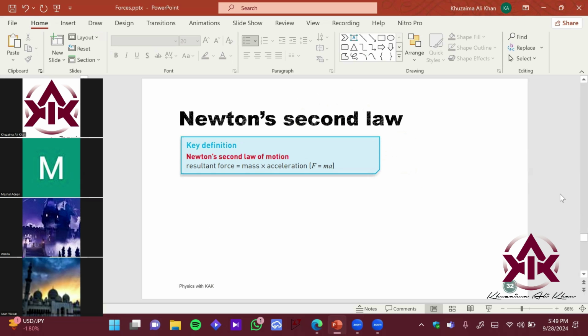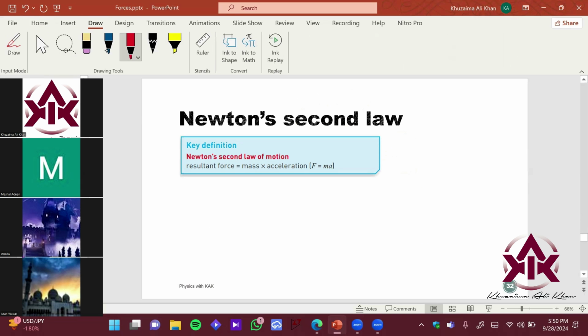Okay, so this is just a definition over here. Newton's second law is what? It is mass times acceleration. So if you try to link, usually you have a plot of force against extension or force against acceleration. ठीक है? So आपको एक graph दिए होंगे. उससे you can predict the mass होता है, right?